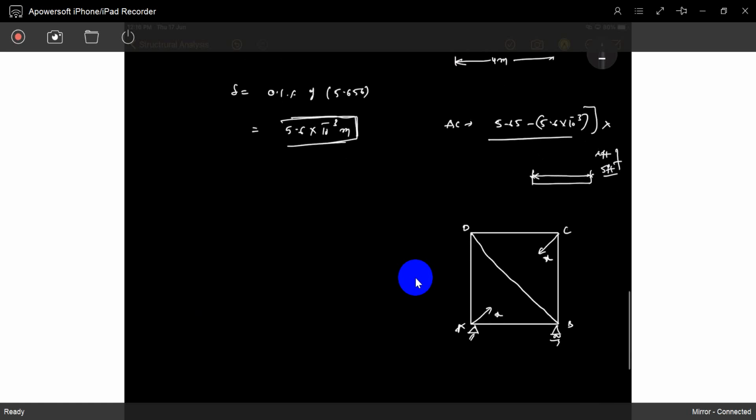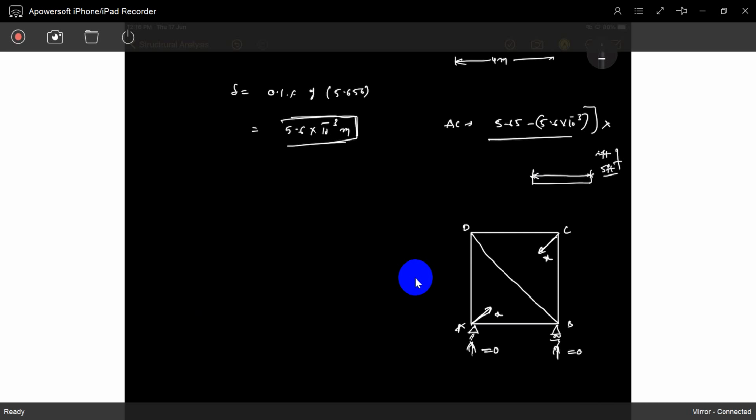I already said in the extra day class, if two forces are in the opposite direction and have the same value, there are no external moments arising. That's why the reactions are going to be zero. This moment is balanced by this moment. Exactly, these vertical reactions are going to be zero.